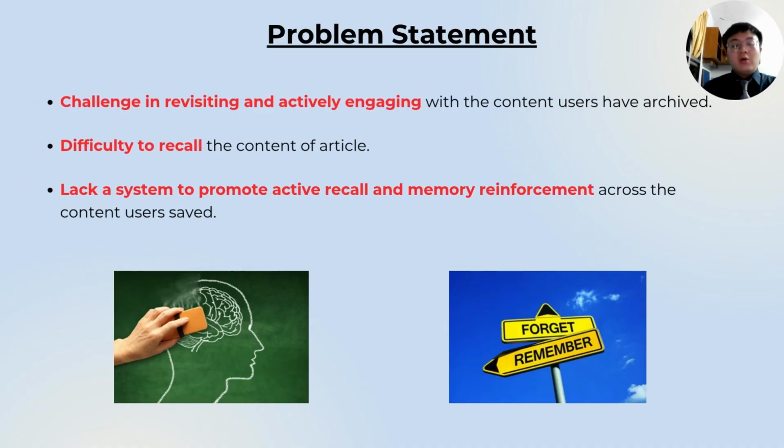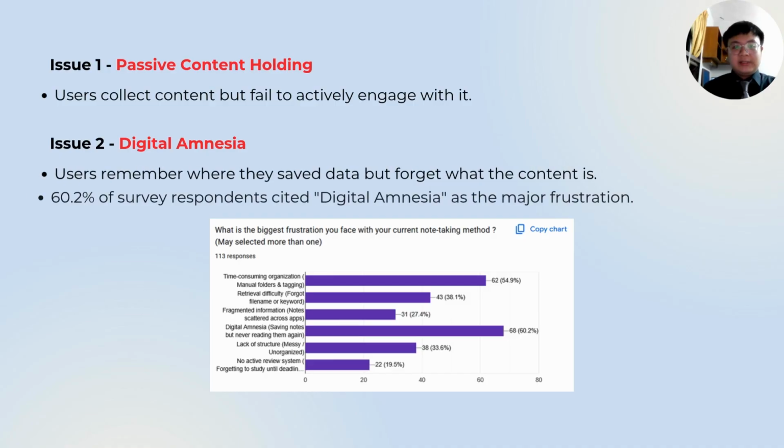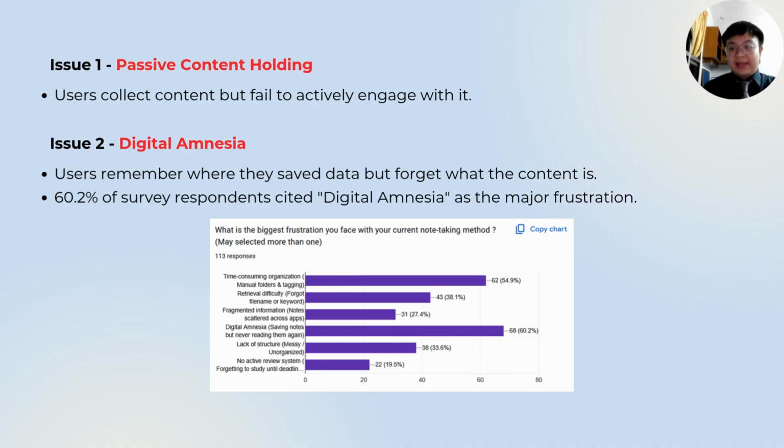Nowadays, people will find it challenging in revising and actively engaging with the content that users have archived. So, they are finding difficulty to recall the content of the article. So the system will lack to promote active recall and memory reinforcement across the content that users save. The first issue is the passive content holding. Users always collect content but fail to actively engage with it.